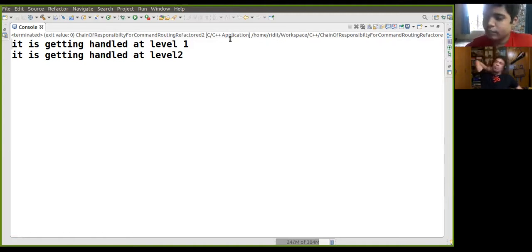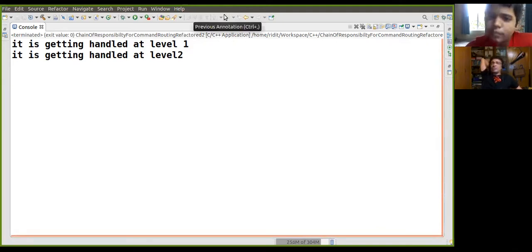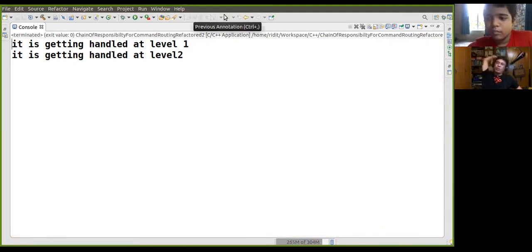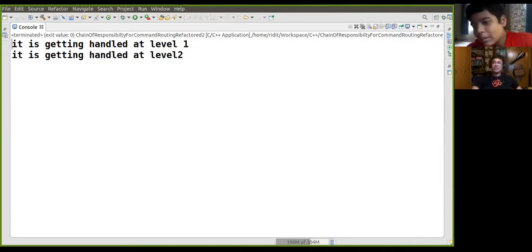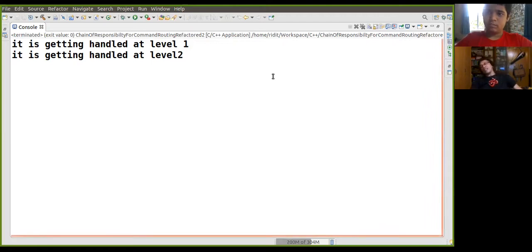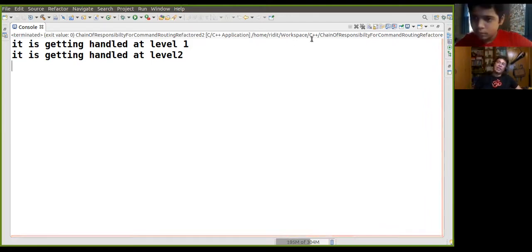So the command will be put at the lowest end of the receiver. Then depending upon the level of the command, which is now part of the command structure, the corresponding participant of the chain of responsibility will handle it. Very good.